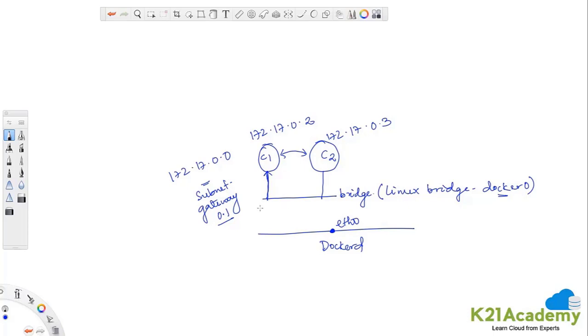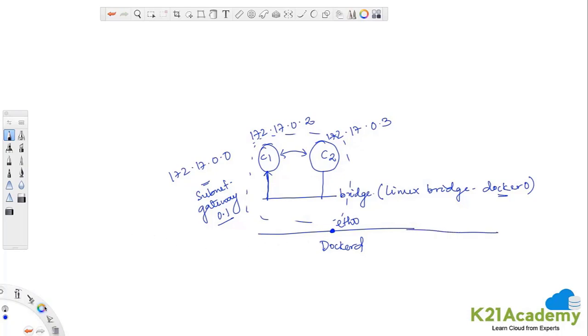So this is an isolated environment. If you see, this bridge is an isolated environment, and however many containers I create on the bridge, they would be able to communicate to each other. Okay, and you can create your custom bridges as well.